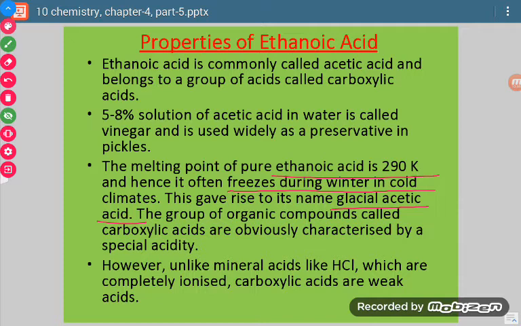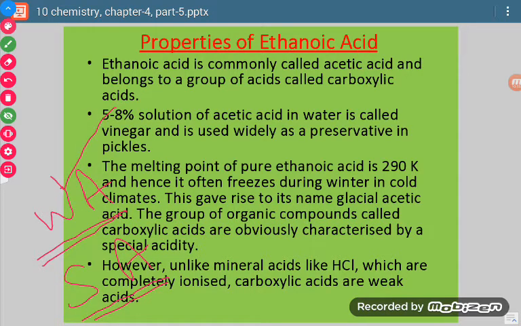Now unlike mineral acids like HCl, which are completely ionized, carboxylic acids are weak acids. One more thing we have to learn: acids are of two types, weak acids and strong acids. To which category do carboxylic acids belong? They belong to the weak acid category.